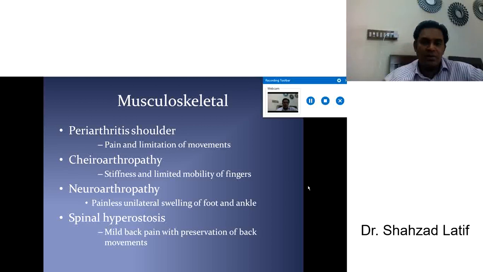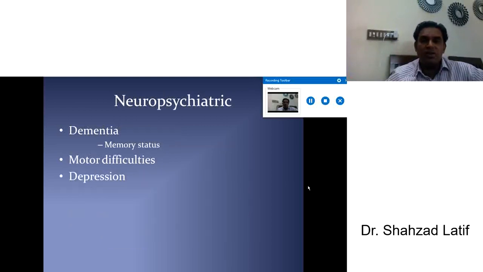So these are the complications of diabetes. Neuroarthropathy: painless unilateral swelling. There is swelling of the foot or ankle, but it is not painful, it's painless. Think about the musculoskeletal complication, and you must examine the patient with diabetes for all these types of complications. Spinal hyperostosis is a complication of the musculoskeletal system that may be due to diabetes. So you must ask and check for any mild back pain or any limited movement of the back. It may be a musculoskeletal complication of diabetes.